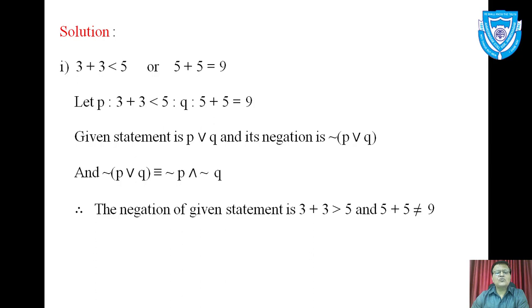I will directly move to the last line in this slide. First line and last line. 3 plus 3 greater than 5 and 5 plus 5 not equal to 9. You can see first line and last line, they are opposites of each other. Only change which you have to notice carefully is in the first line we have connective OR and in the answer connective is AND. So take care of interchanging these connectives also.